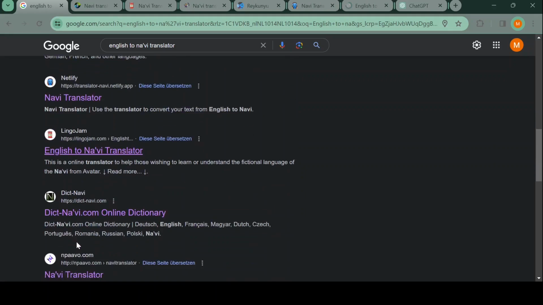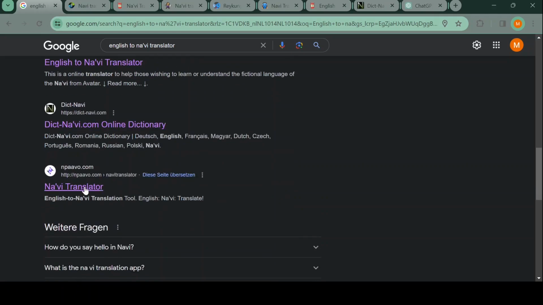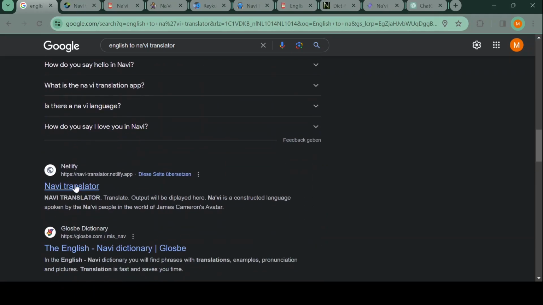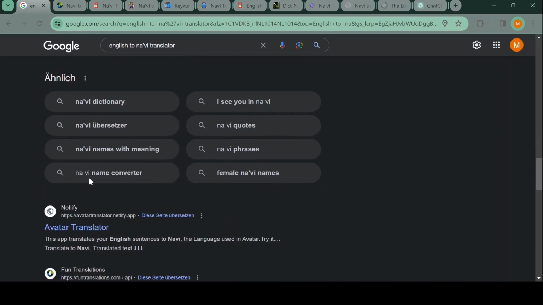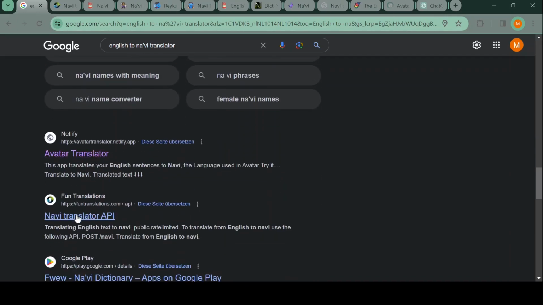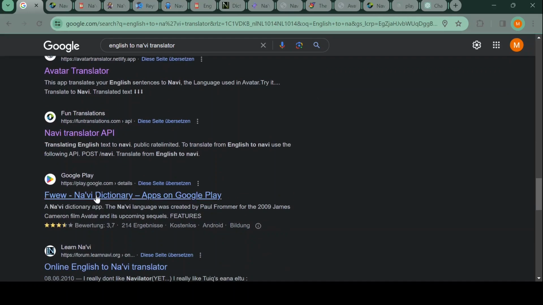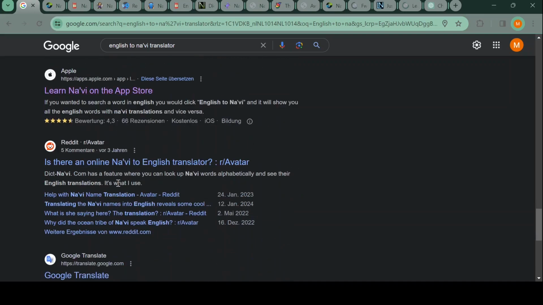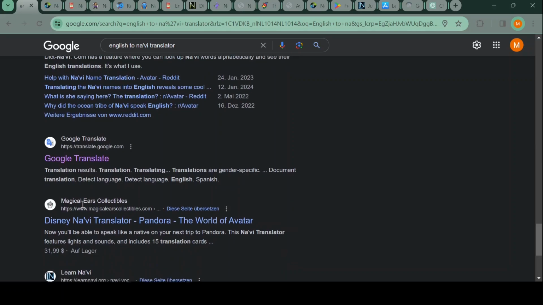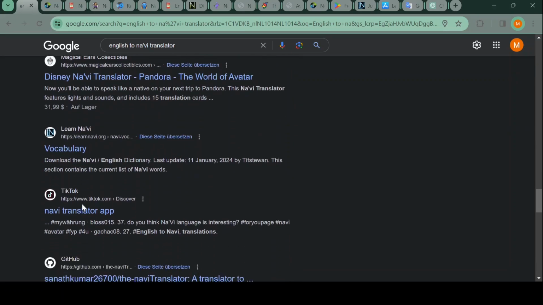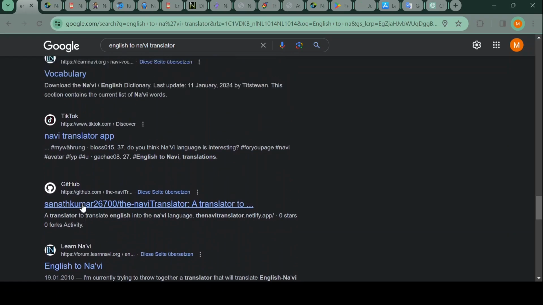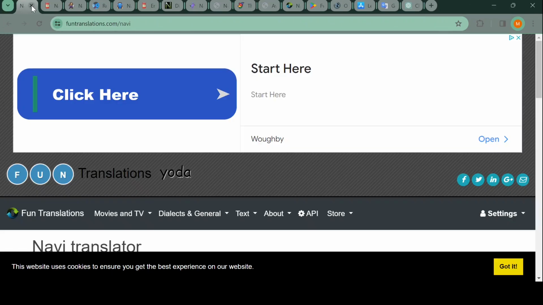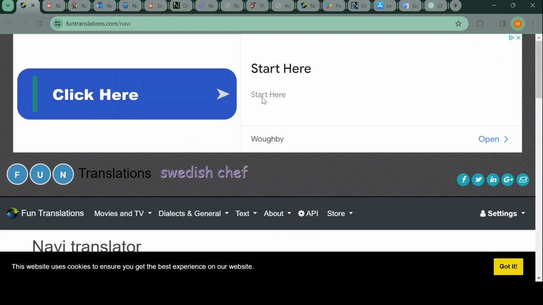I'll just open everything that I can find and we will look at it. Let's open everything we find on the first page. I didn't know the page was so long. Let's ignore Reddit. Oh, Google Translate. Okay, I think now we get into the region where it doesn't make sense to open it anymore. Let's actually start at the beginning. What do we have here? A lot of random stuff.